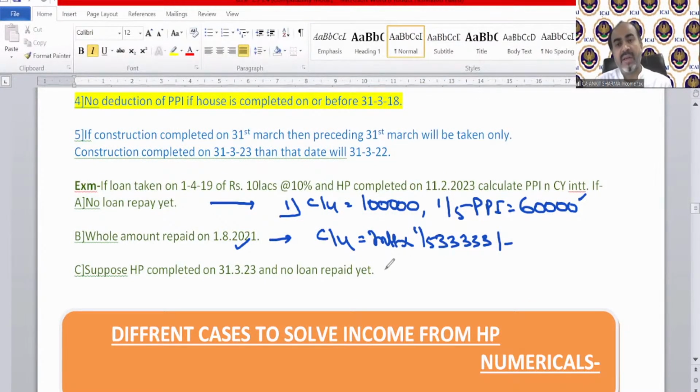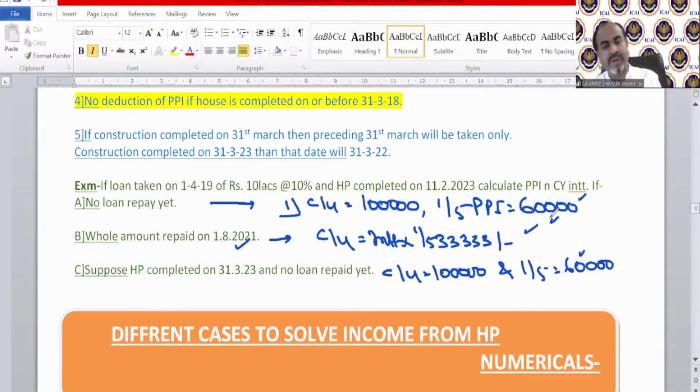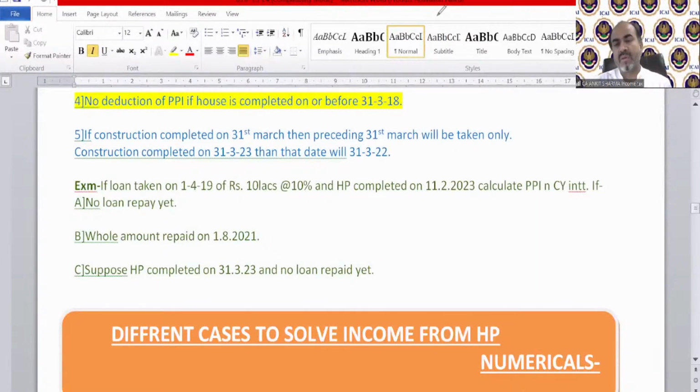In the third case, current year interest will be 1 lakh, and 1/5 of PPI will be again 60,000. So I'll send the complete solution on the portal today, so you can see it if you have any doubt in this. Okay, continuing with our provisions.